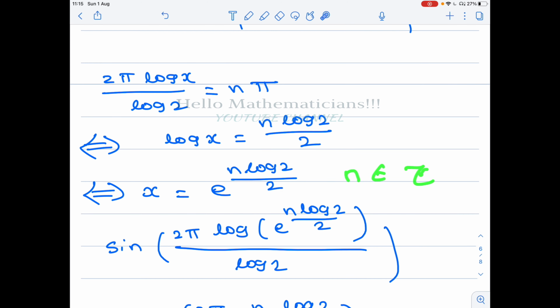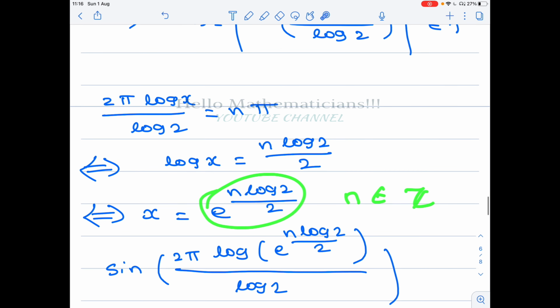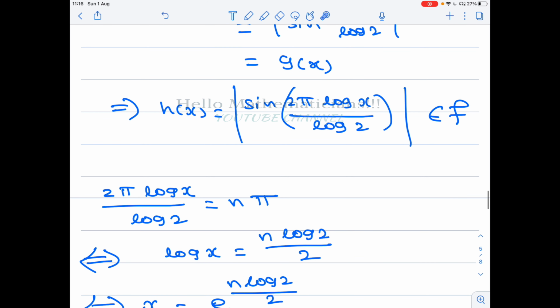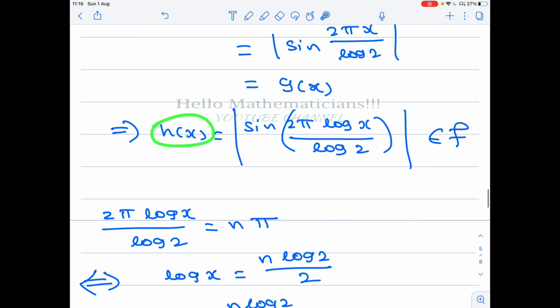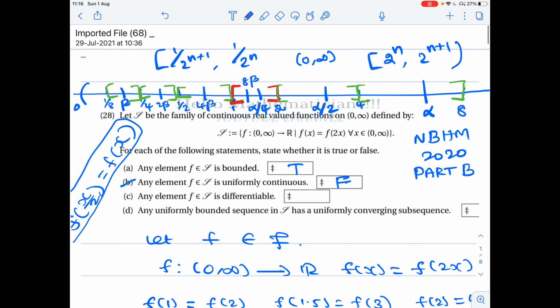Now, if you substitute this e power n log 2 by 2, you will get sin n pi, which is 0. Therefore, at these points, e power n log 2 by 2, where n belongs to integers, this function is not differentiable. Therefore, the third option, which says that every f belonging to F is differentiable, is false.